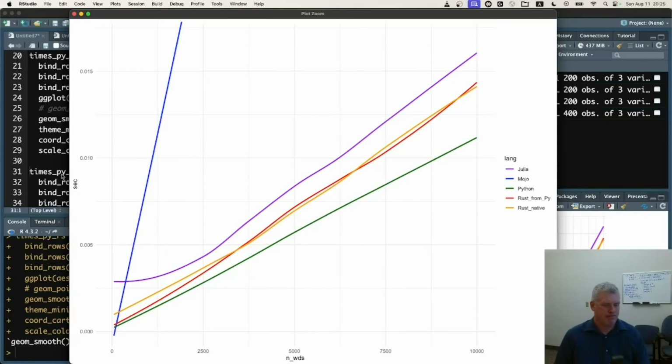But the real take-home message is that Python is still quicker than both Rust by itself in yellow or orange and Rust called from Python in red. This green line, that is Python by itself, is faster than either of those two Rust lines there. That is a big take-home message here. That is the first time that Python has legitimately won a race against Rust and any of these other languages, Julia and Mojo.